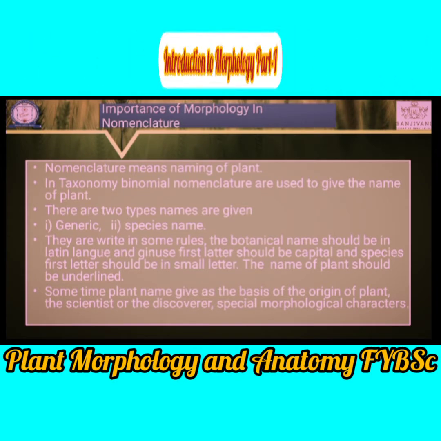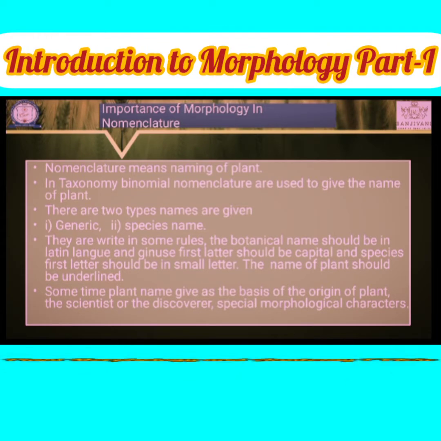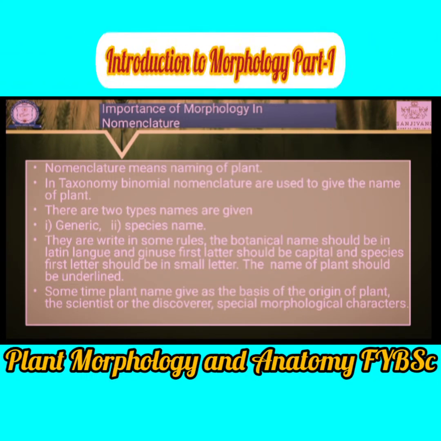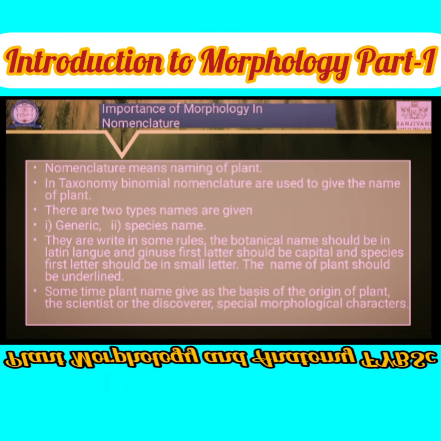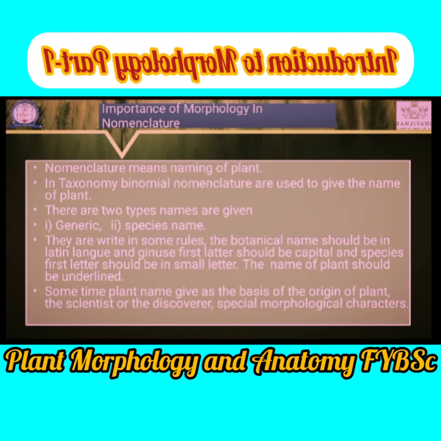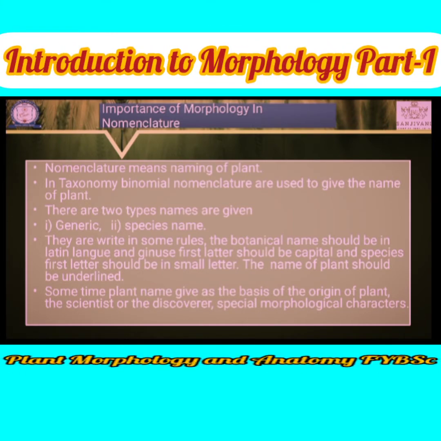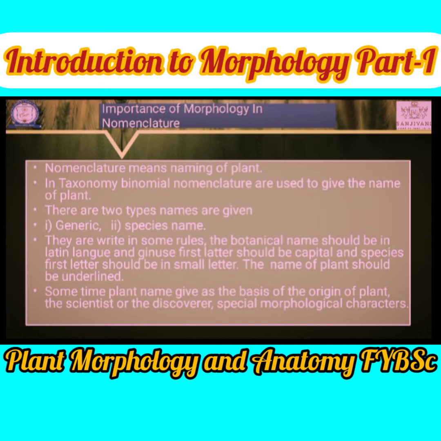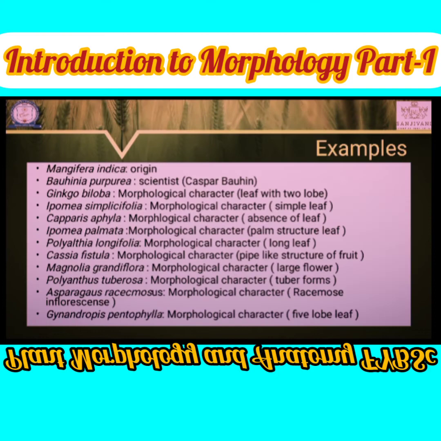Most of the botanical names are given with the help of origin, where that plant is found, according to some morphological characters, or according to some scientist's name. Let's see such names.